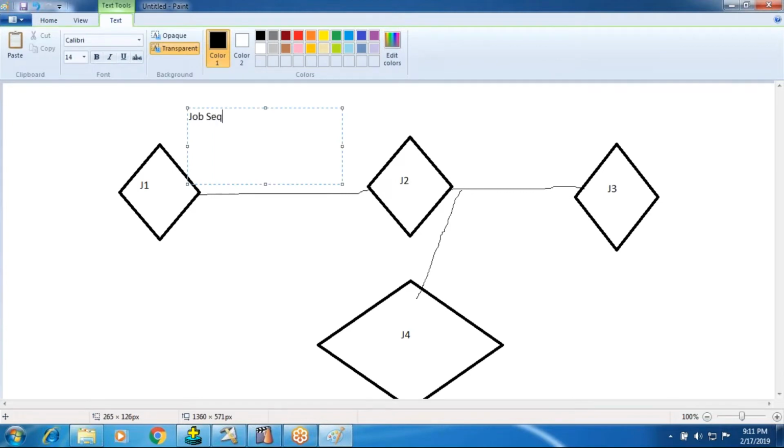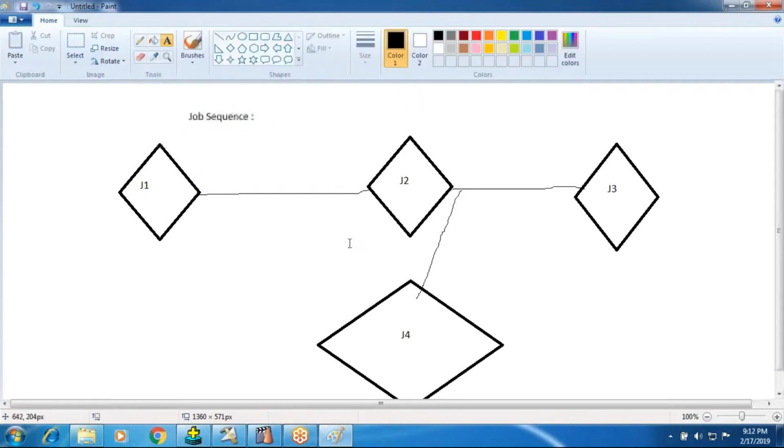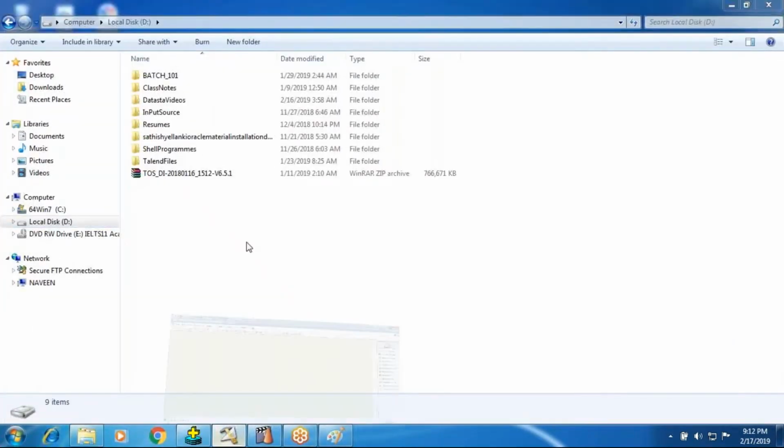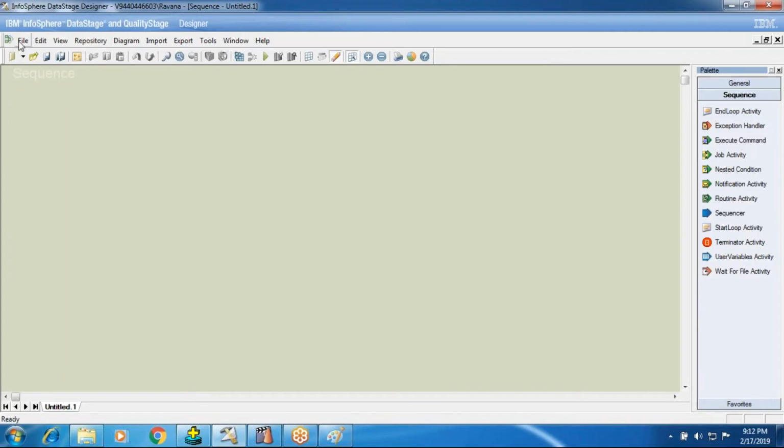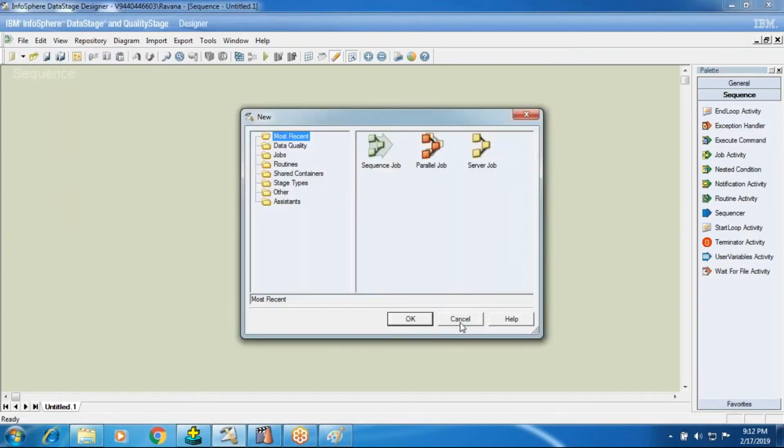Normally in SQL, in Oracle or any other database, SQL is an individual query, but PL/SQL is a combination of queries. The same way here also, jobs are individual, but when it comes to a combination of jobs, parallel jobs are put into one job sequence. So to create a sequence of jobs and to create the control of the jobs, we use job sequence. How to do that practically in the tool: you need to create a job sequence job. When I select from the new tab, I have job sequence. I use that sequence job.